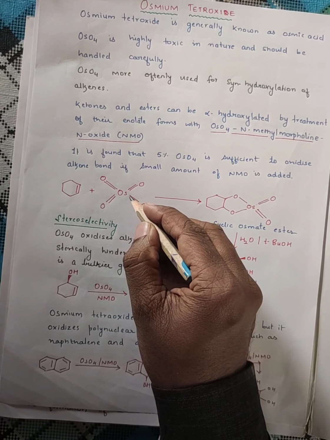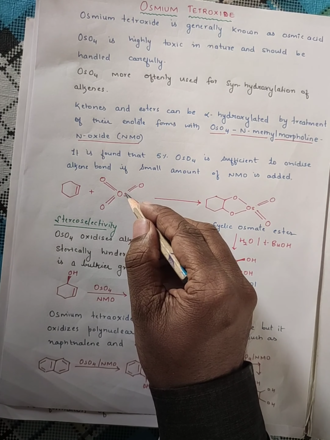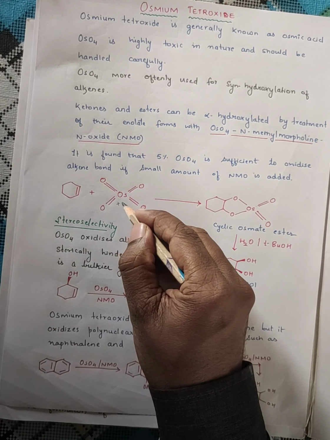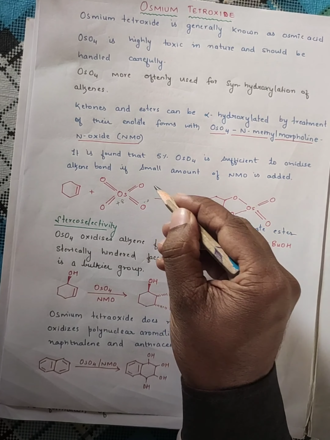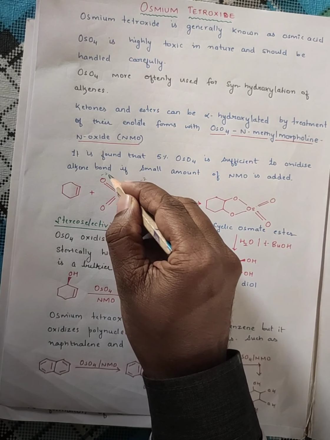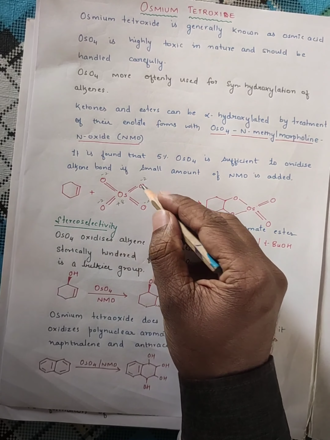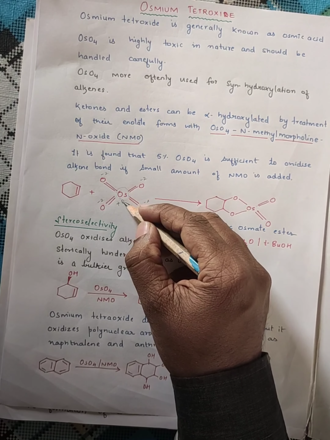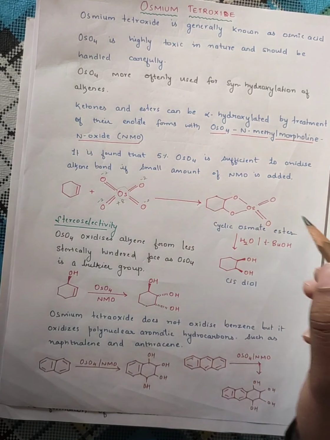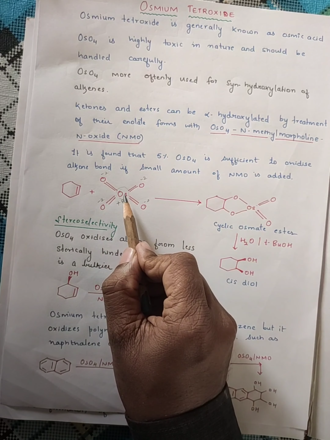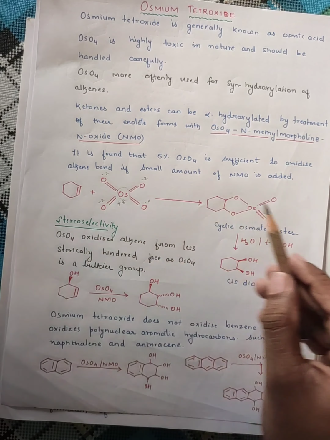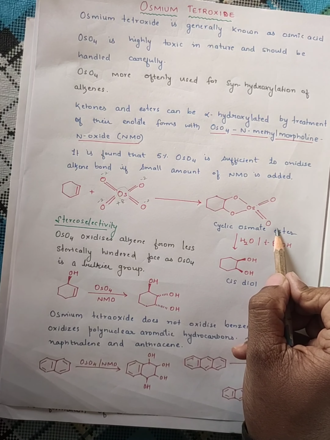This is OsO4. What is the oxidation state of Os in OsO4? It is the +8 state. Remember, each O is -2, this is -2, this is -2, so in total it is -8. And what is the overall oxidation state of this Os? It will be +8. Now, when this osmium reacts with the alkene, it will form a cyclic osmate ester.